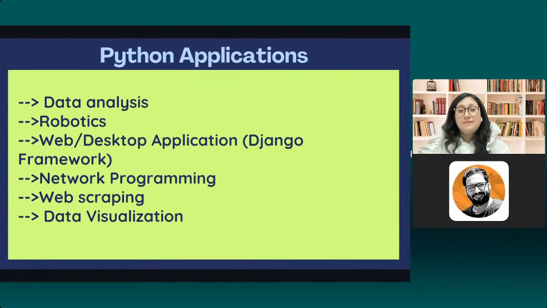Then we will see the Python applications. Now, of course, since we are learning Python, we should know what applications Python comes with. So in data analysis, if I would just say analyze the data, that would be a very straight statement. But of course, you have to see what exactly the data is informing us, what this unstructured data carries in itself. All of the images and all of the videos that you produce on Instagram are unstructured and they carry vital information about your likes and dislikes.